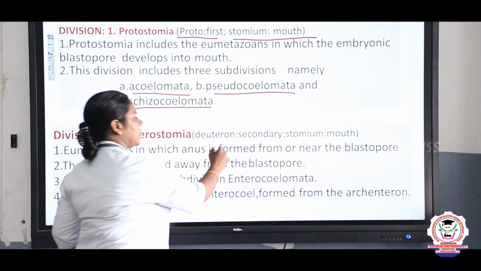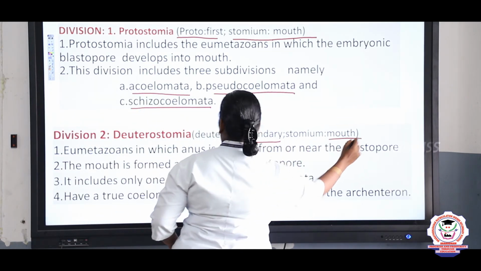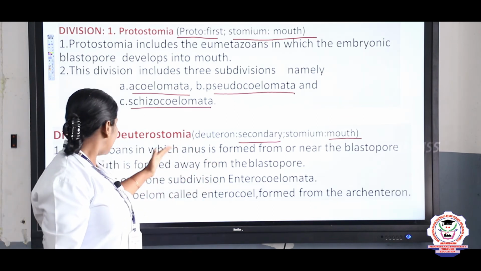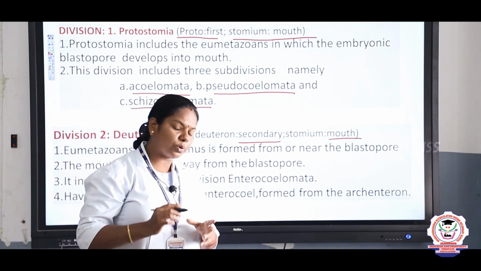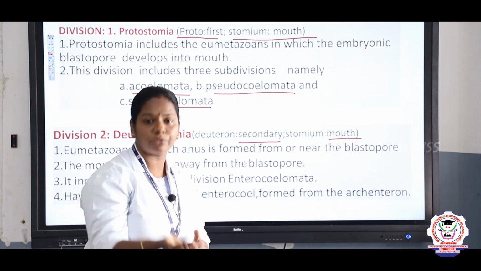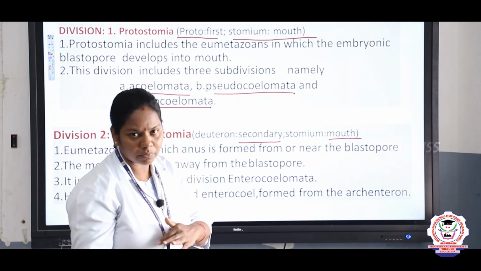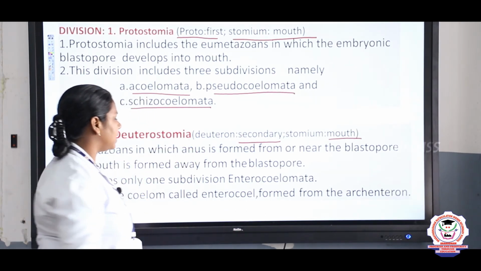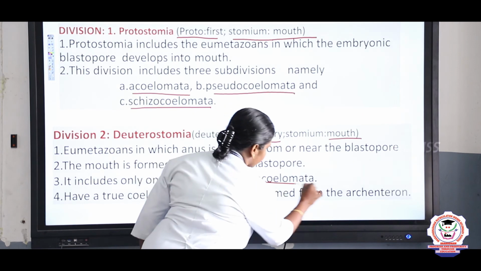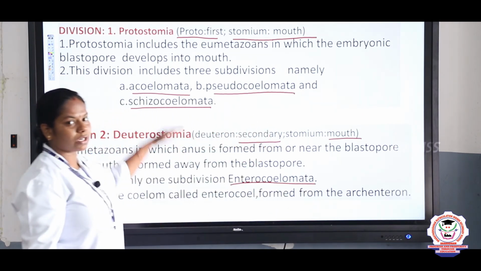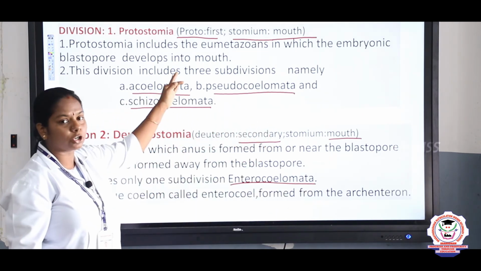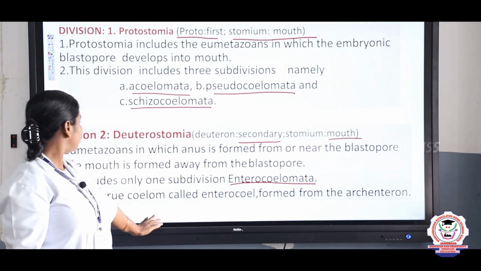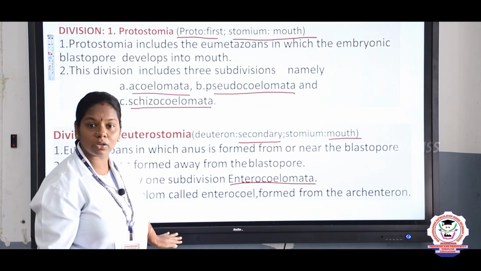Deutero means secondary and stomium is mouth. So here the anus is formed near the blastopore, and the mouth is formed away from the blastopore. So here the mouth is formed secondarily. Example, enterocoelom. What is an example, children, for protostomia? Acoelomate, pseudocoelomate and schizocoelomate, and the example of deuterostomia is enterocoelomate.